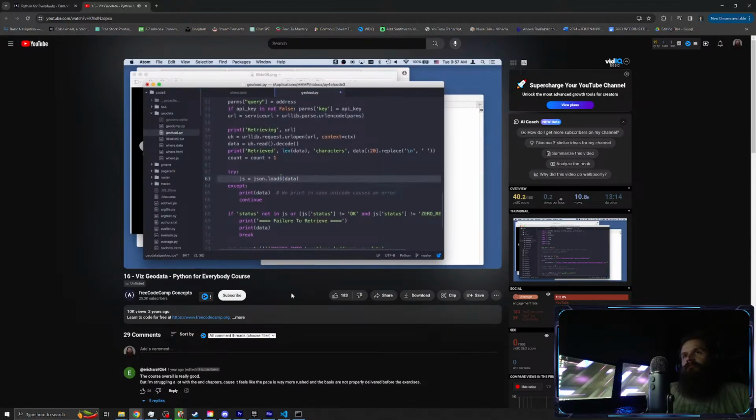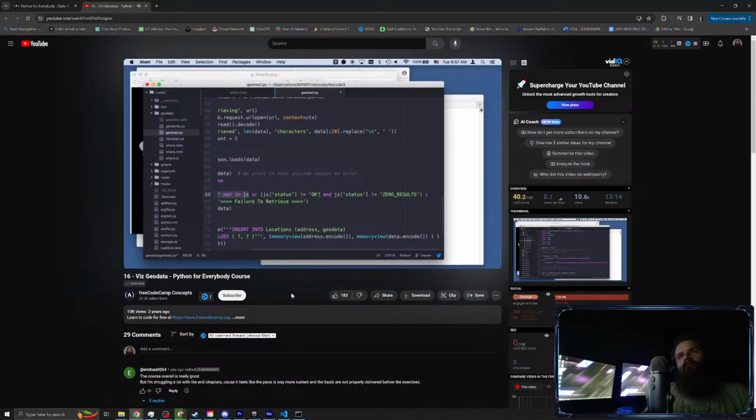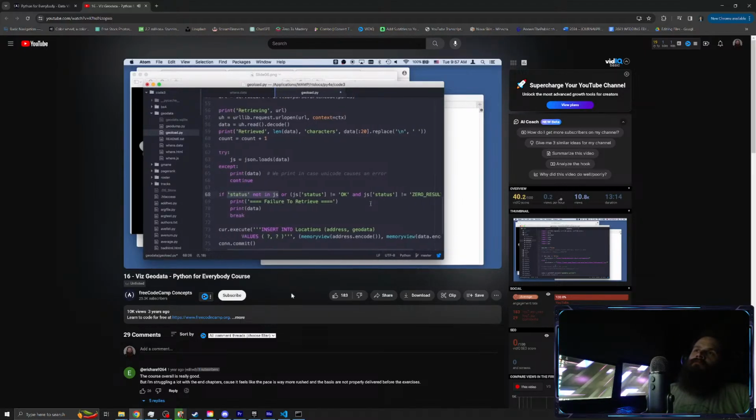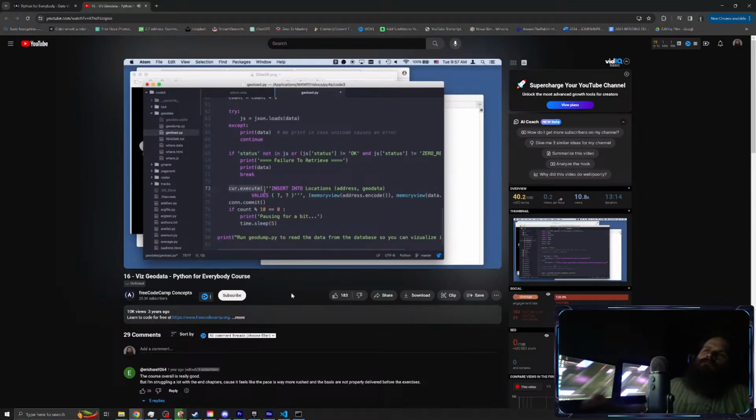Then we're going to try to parse that JSON data and print it if something goes wrong. As we've seen, at the top level of this JSON data from this geocoding API is an object, which we'll see a little bit of in a bit. It has a status field in it, and the status is OK if things went well. If the status is not there, that means our JSON is not well formed or not how we expect it. If the status is not OK, or not equal to ZERO_RESULTS, then print out failure to retrieve and then quit.